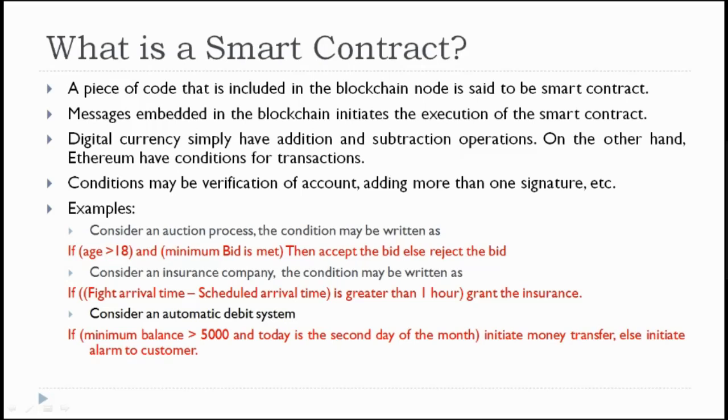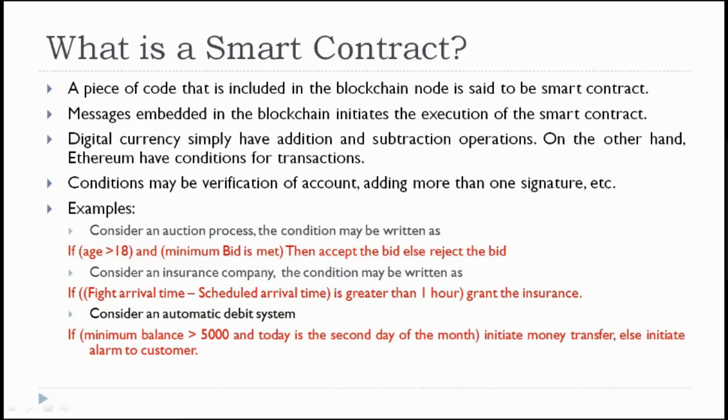That means if the flight is delayed at the destination by more than 1 hour, then the insurance company will pay an amount of 5,000 rupees or the ticket fare, whichever is lower. That is what the insurance people pay to passengers who travel by flight.